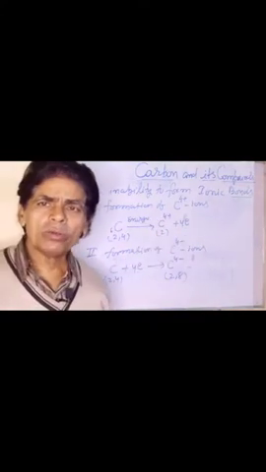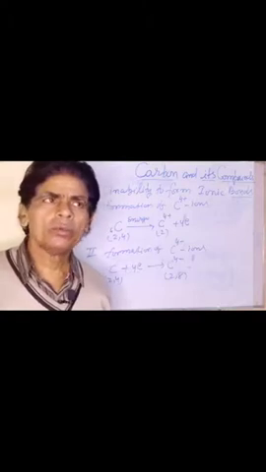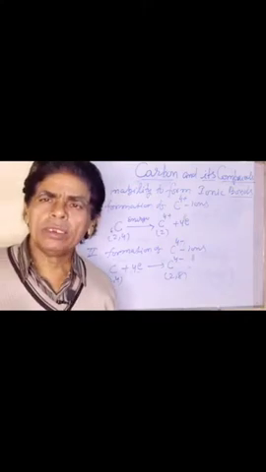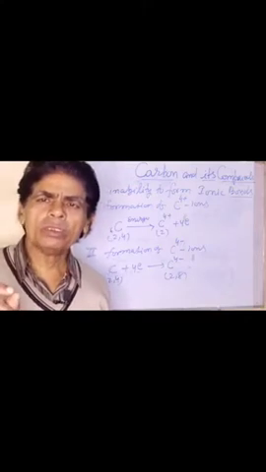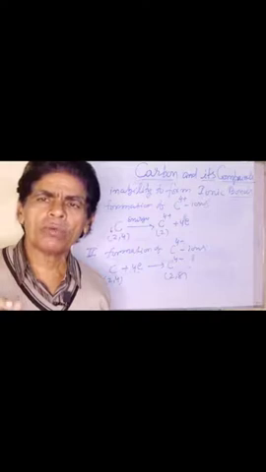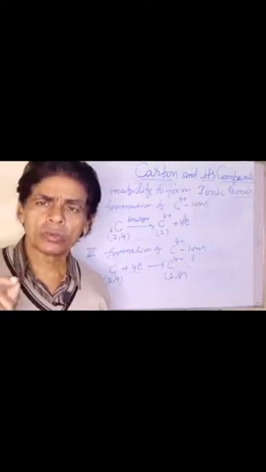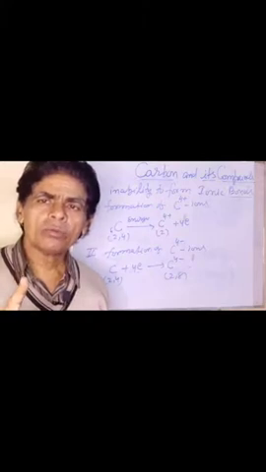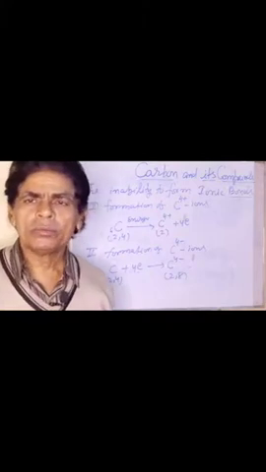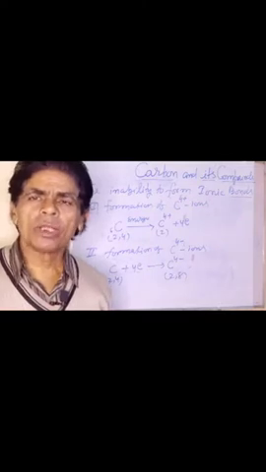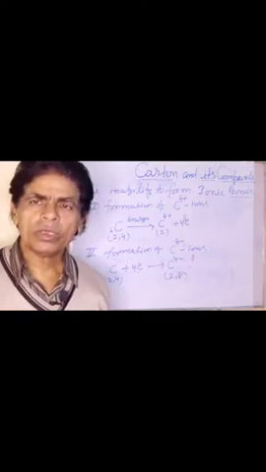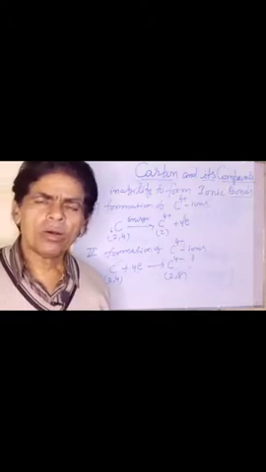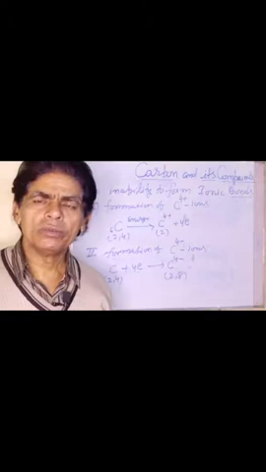But is it possible to release 4 electrons? No. Why? You know that the minimum amount of energy required to remove one of the valence electrons from its outermost orbit is known as ionization energy, ionization potential, or ionization enthalpy.